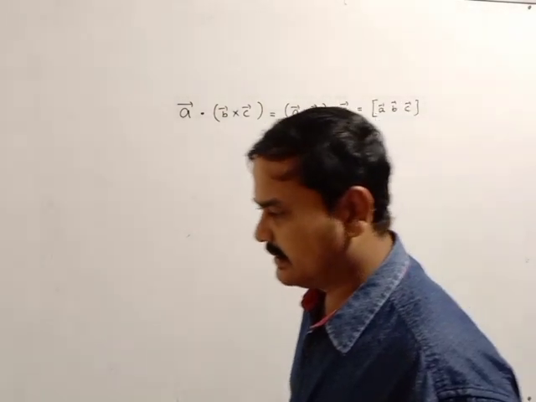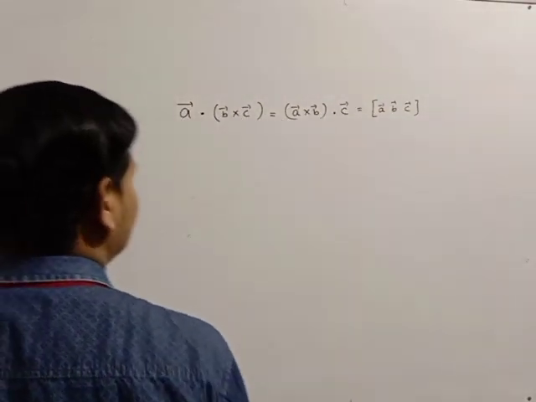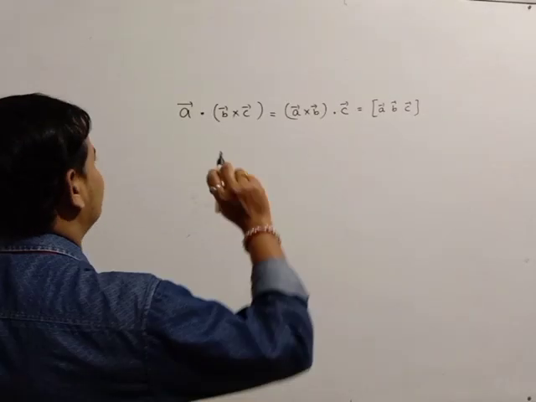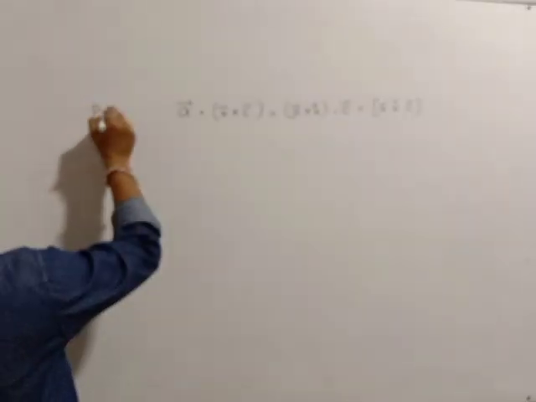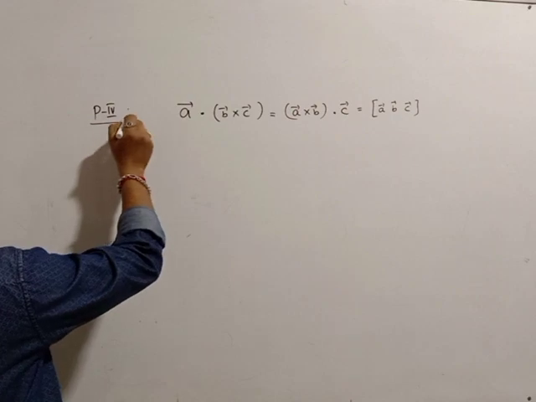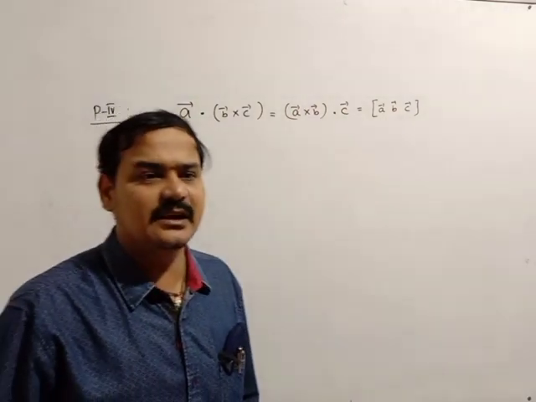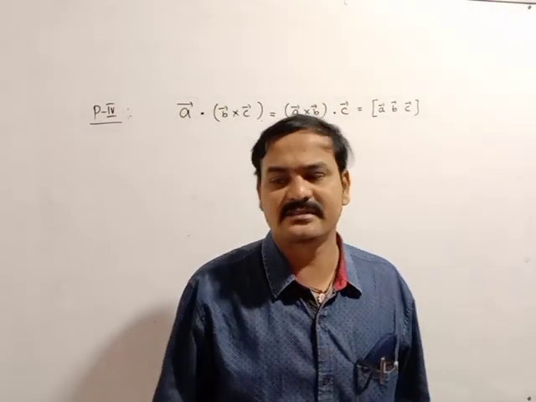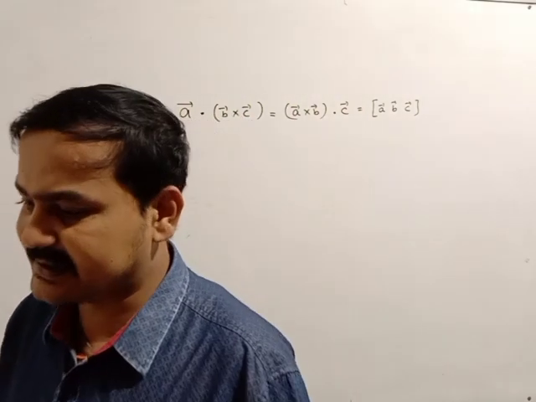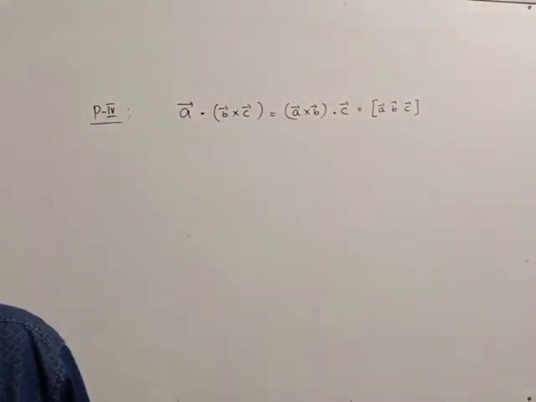Okay, now this is the next property, property number 4. If you interchange the operations of the two vectors, the vector symbols cannot be changed. The vector symbols cannot change that way.